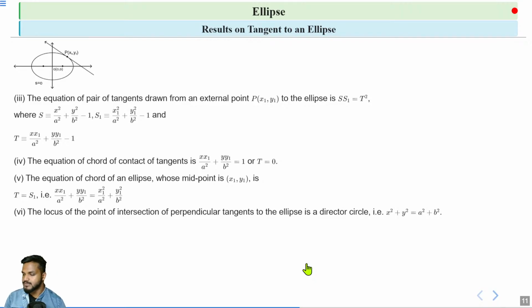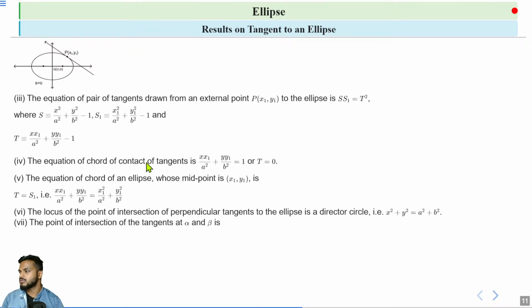Next is the director circle. As I already defined the director circle in the case of parabola and circle, what is the director circle? If we draw two tangents to an ellipse and both tangents are perpendicular, that means the angle between these two tangents is 90 degrees, then the locus of the point of intersection of these perpendicular tangents to an ellipse is the director circle. For an ellipse, the equation of the director circle is x square plus y square is equal to a square plus b square.